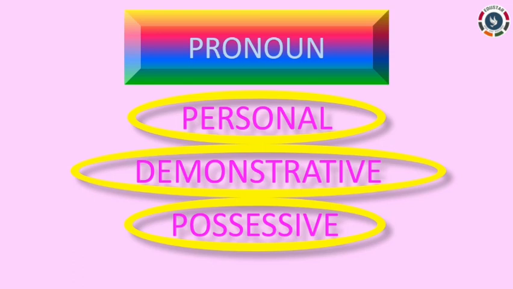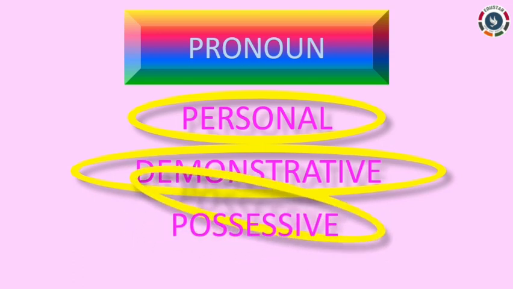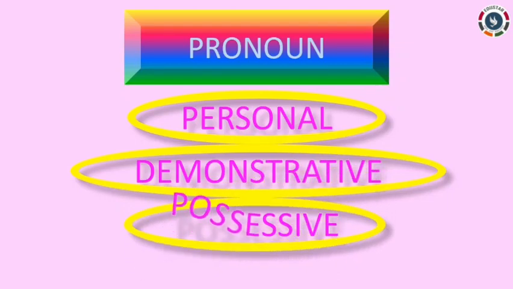Today, we will learn possessive pronouns. Now, to be clearer, let me explain personal pronouns in detail and then we will move to possessive pronouns.